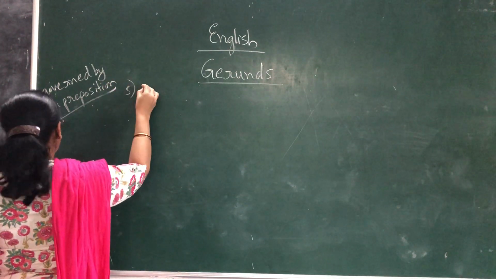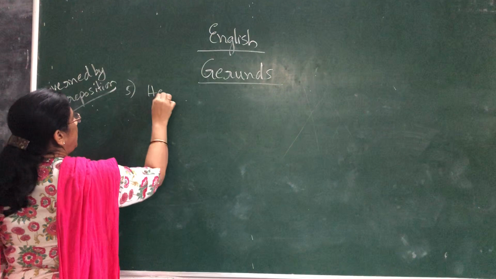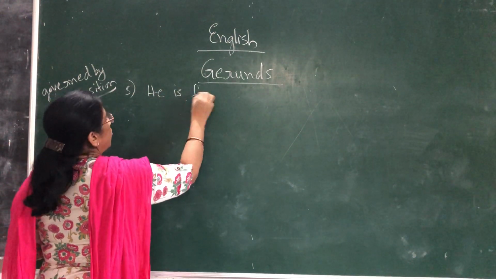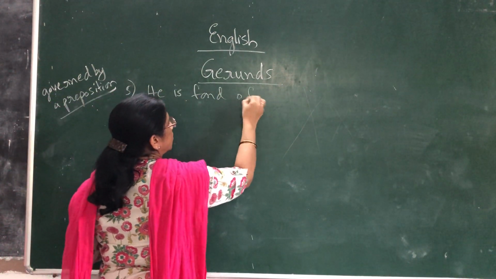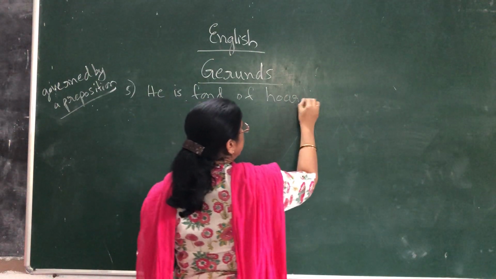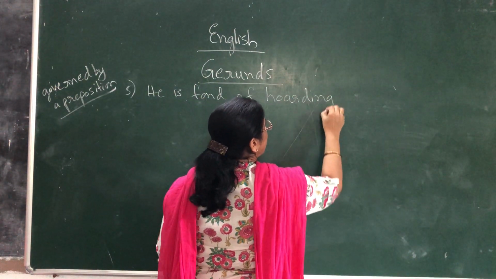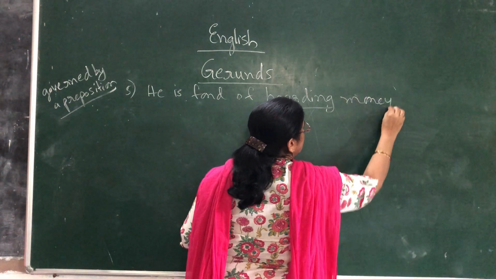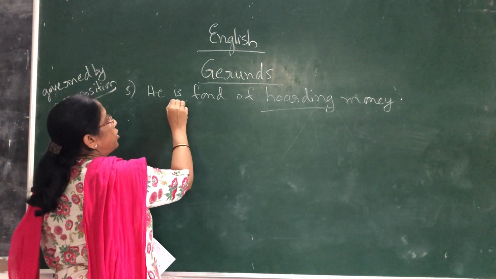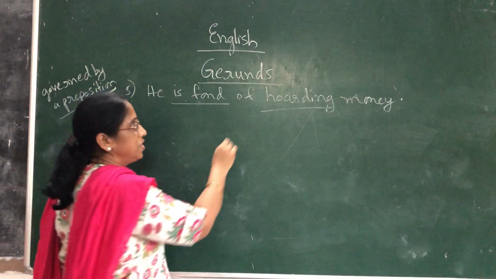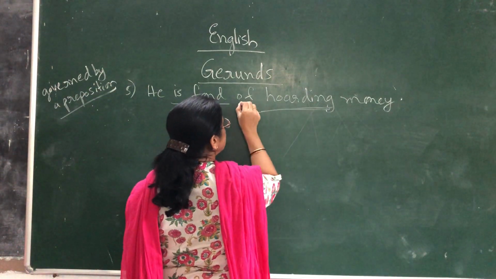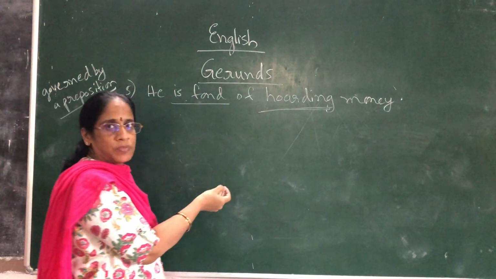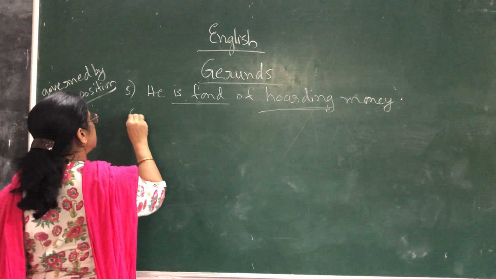The first example I will show you is: He is fond of hoarding money, that is, collecting, gathering money. In this word there is no action going on. You are just saying that he is fond of doing something, referring to the name of an action, that's all.